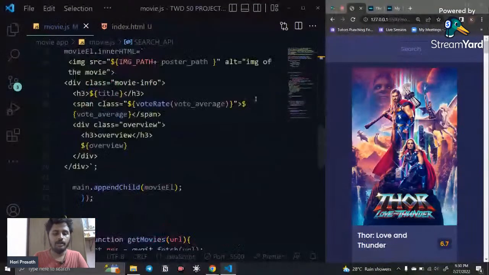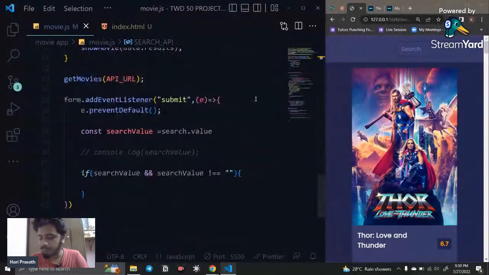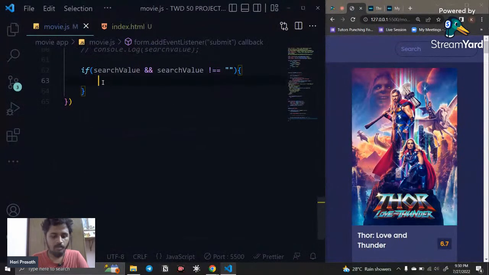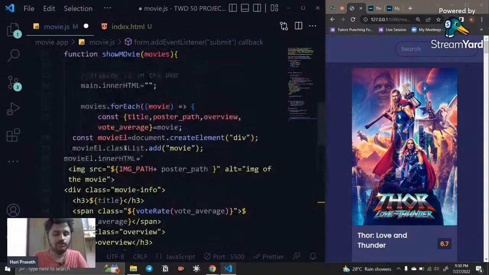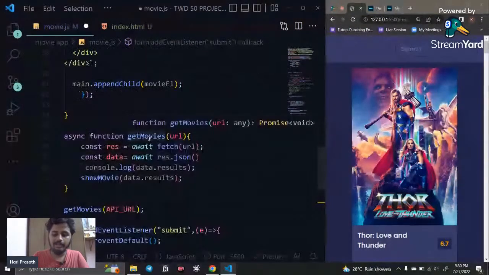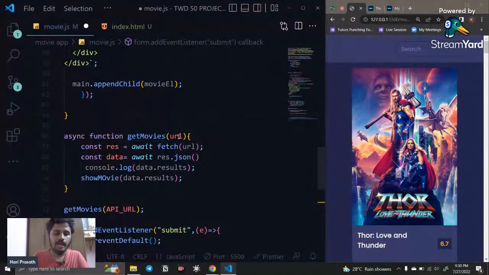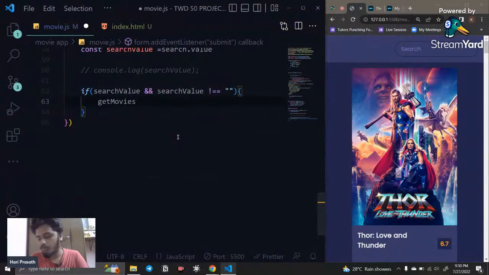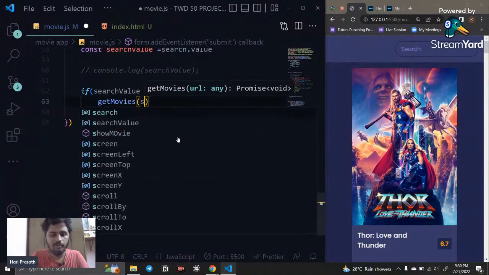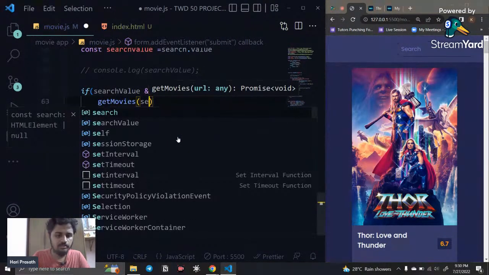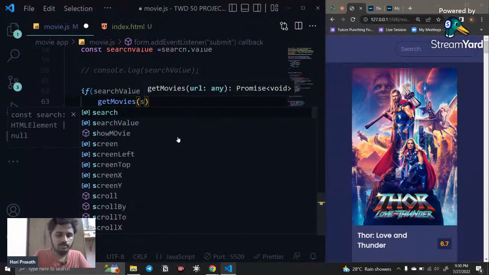How can I do that? You can simply say getMovies. getMovies is the function that is used to get the movies, right? So it is going to get the movies, and I need to give the search value for that. Inside this, I'm going to give the search API, right?